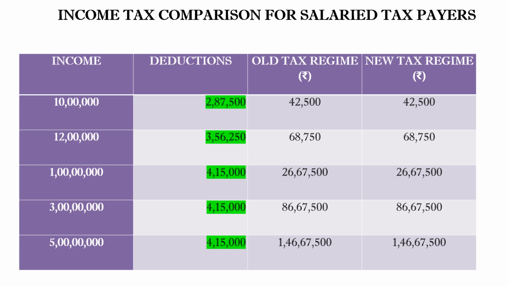Similarly, for 12 lakhs, if the deductions exceed 3,56,250, then you should choose the old tax regime. Between incomes of 1 crore to 5 crores, if the deductions exceed 4,15,000, then you should choose the old tax regime. Otherwise, you can opt for the new tax regime. This is for salary taxpayers.